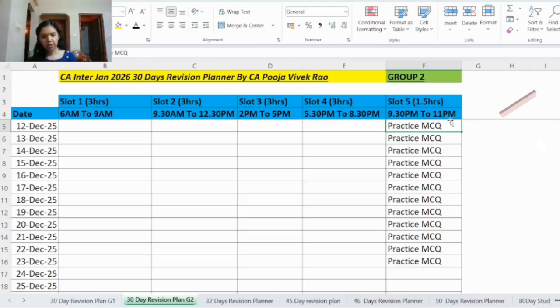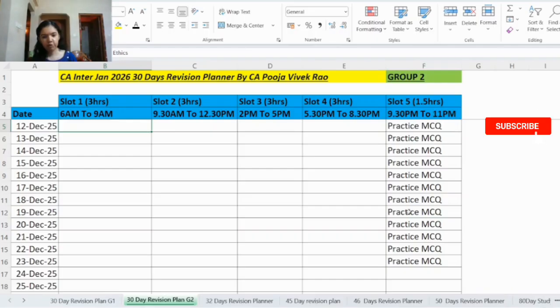So apart from this also there are various sources from where you can practice MCQ. So previously I have made a separate video for that. Different sources from where you can practice MCQ. So I will add that to the end screen. Please watch that video and ensure you practice MCQ from all those sources.